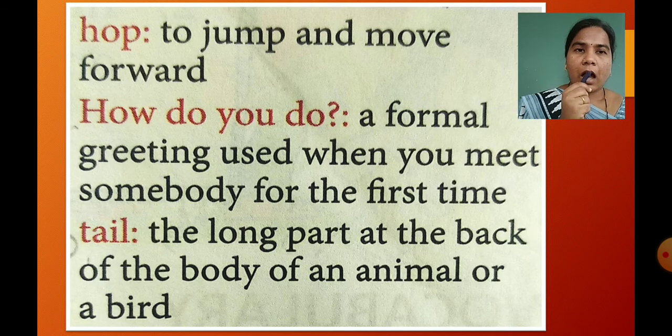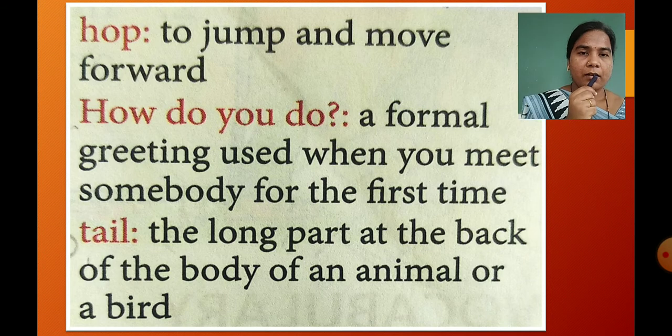Then the next one, how do you do? What is meant by how do you do? It means a formal greeting used when you meet somebody for the first time. When we meet any person for the first time, at that time we use these words. This is a formality and we use it. Then what is meant by tail?